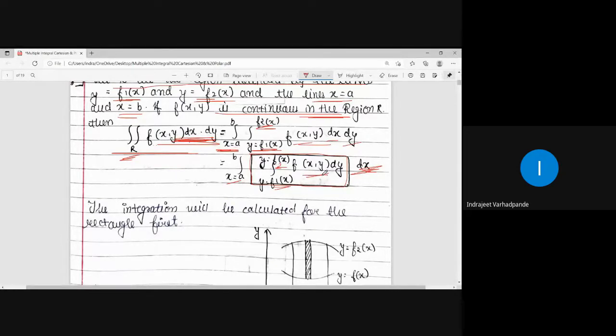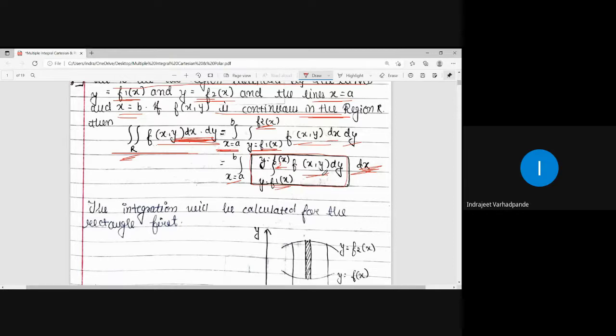Now while integrating with respect to y and putting the limits as f1 of x, f2 of x, completely everywhere x will be treated as constant. Whatever terms appear for x, integration will be done only with respect to y, keeping x constant.